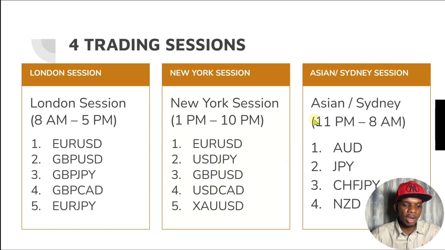And the Asian and Sydney session happens from 11 p.m. to 8 a.m. Nigerian time. This particular time is actually in the midnight, and because of that, the market is usually very low. There is no volatility. The market does not move fast. The market is just slow during this particular time. So if you really want to experience volatility, you need to be trading during the London session and the New York session. Now, I'm going to head over to the Forex chart and show you why we actually do this.